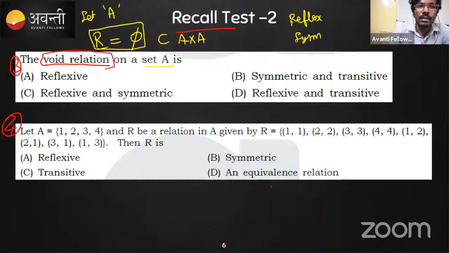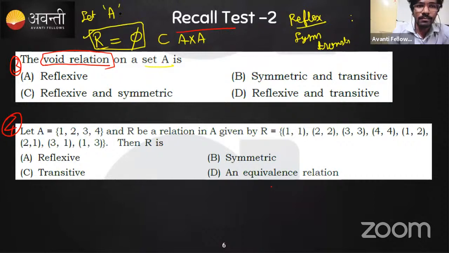For the third question, is it reflexive? Now the discussion. Is it reflexive, students? For the void set, R is there, so it is a null set. Is it reflexive? Yes or no?